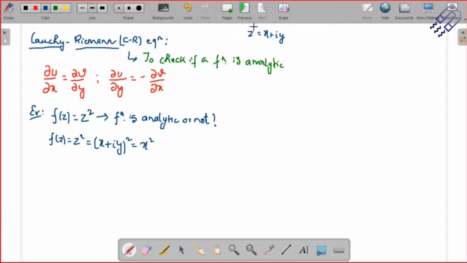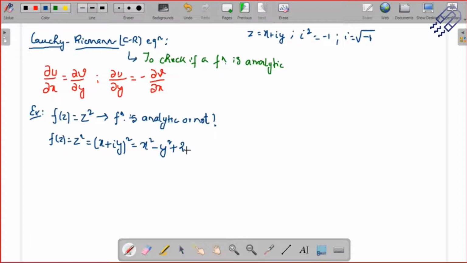I square is minus 1. I hope all of these things are clear to you. I square is minus 1, i is root over minus 1. So revise and recall these things. I square is minus 1, and then this is y square. So this will be x square minus y square plus 2ab.